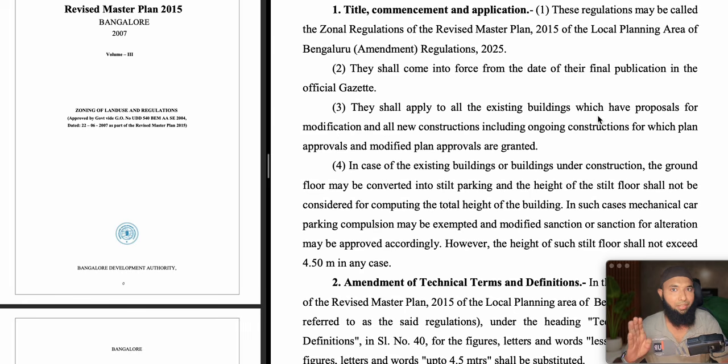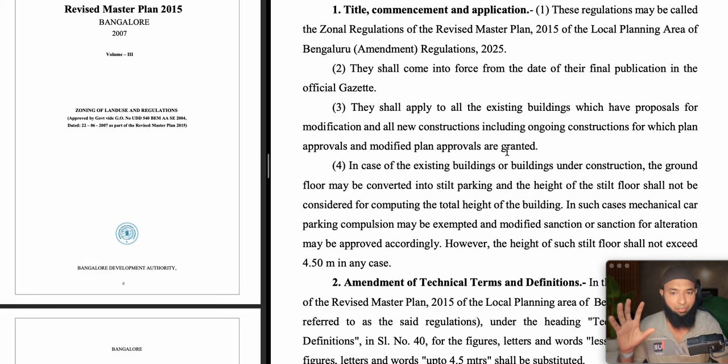A big change for properties which are under construction, properties proposed for modification, and new constructions for which plan approval and modified plan approval are granted. Already granted also comes into this.